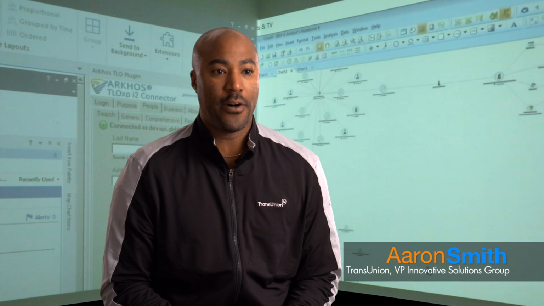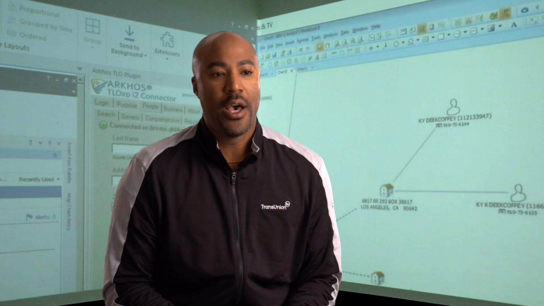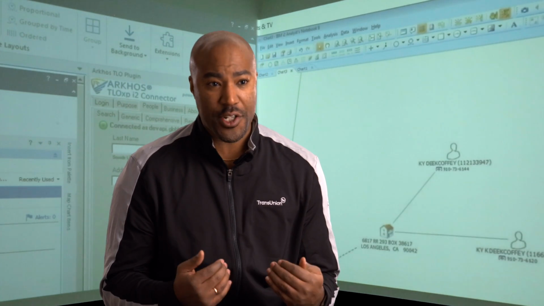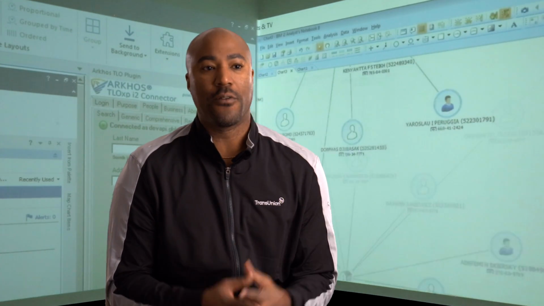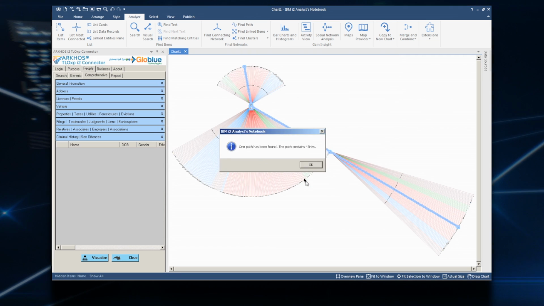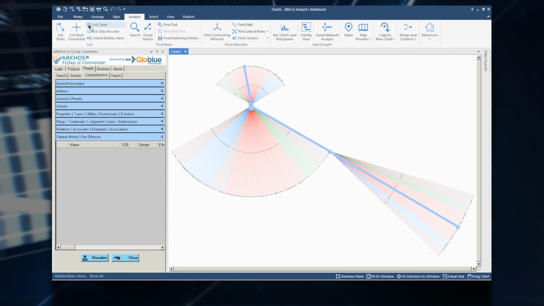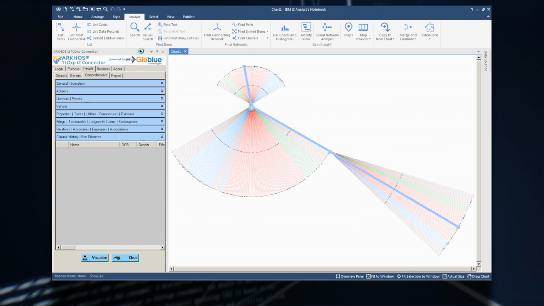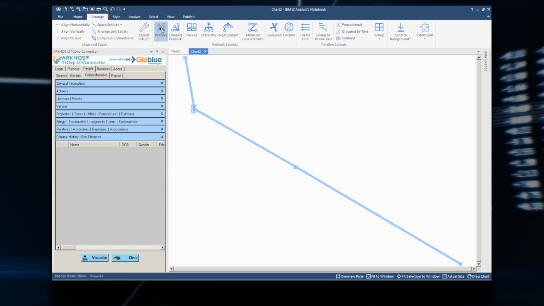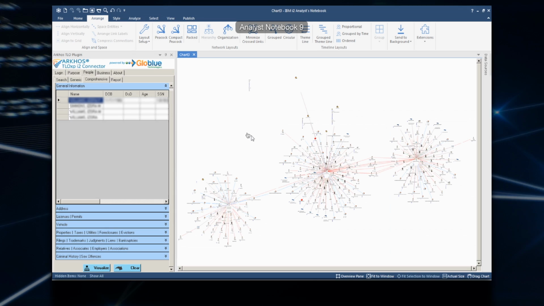The ARKHOS TLO i2 connector is a great collaboration between Globlue and TransUnion. Our objective was focused on what an analyst really needs in leveraging our skip tracing data within this powerful i2 platform. The Click and Expand TLoxp comprehensive search can be used across multiple entities simultaneously. When such a request is made, i2's sophisticated intelligence algorithms work behind the scenes to uncover non-obvious links and suspicious patterns among multiple entities across several degrees of separation.